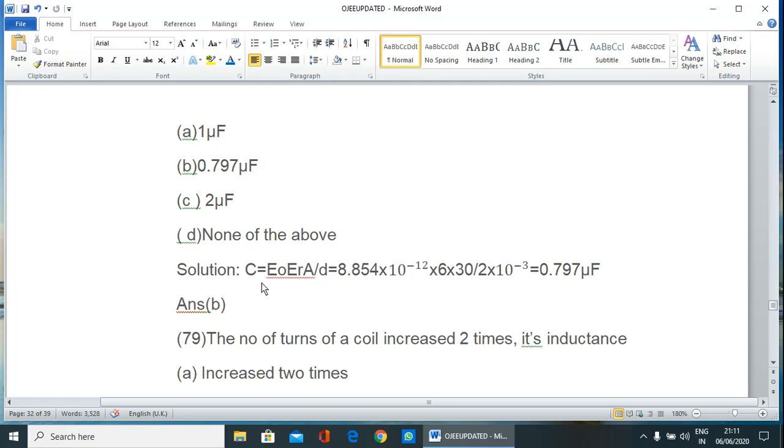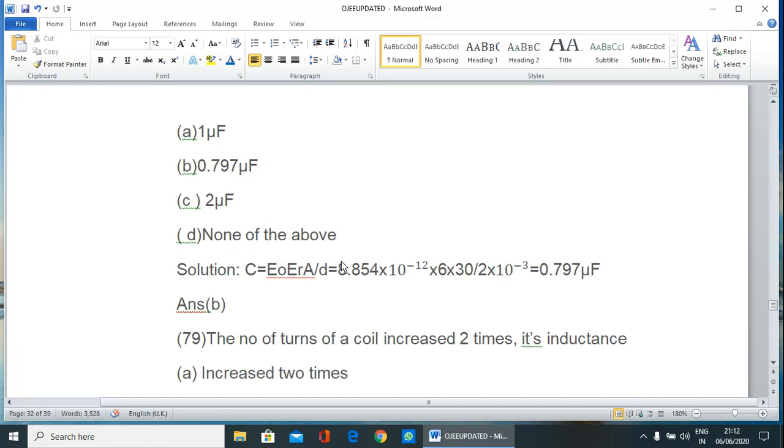We already know that epsilon naught is the absolute permittivity, and epsilon r is the relative permittivity. The absolute permittivity value is 8.854 into 10 to the power minus 12, into the relative permittivity, that is 6, into 30, that is the area already given, divided by the separation between the two plates, that is 2 into 10 to the power minus 3.